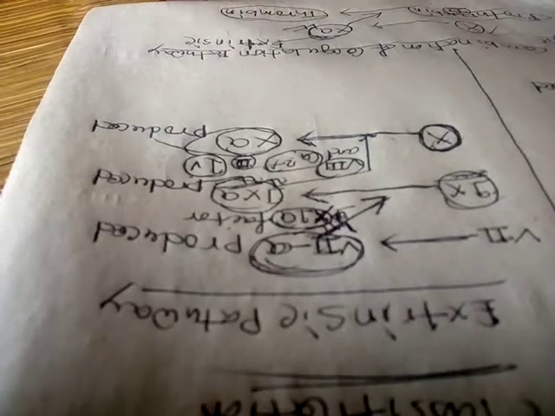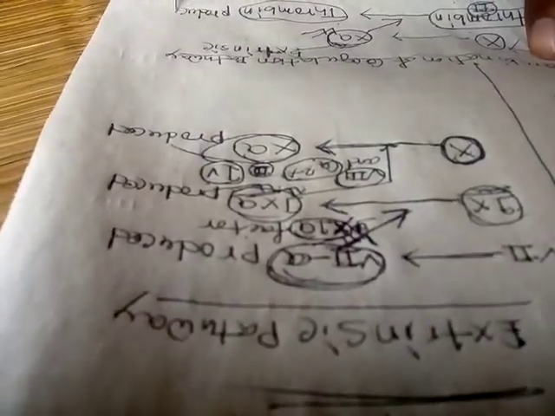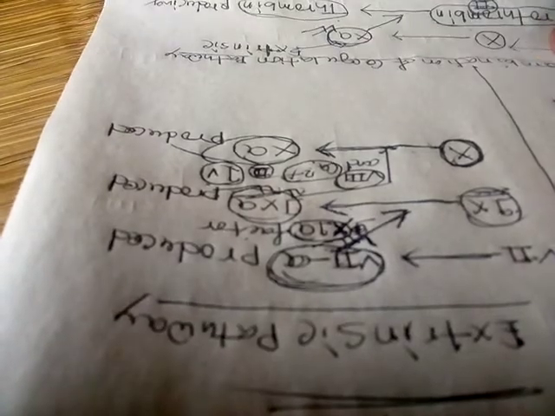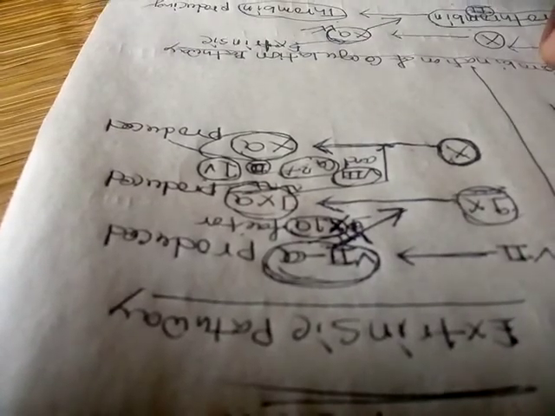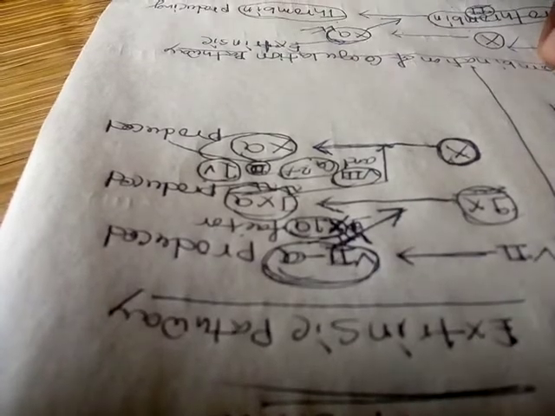After producing this thrombin, we can see the first clotting factor, fibrinogen.